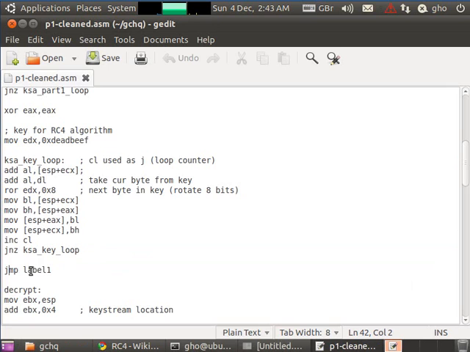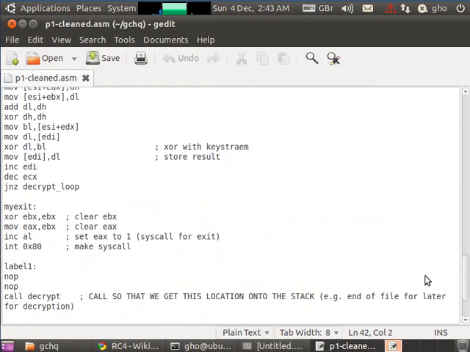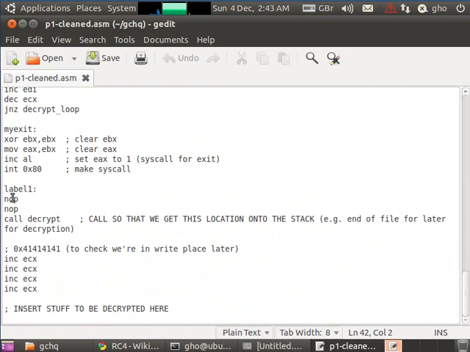So the next instruction is jump to label 1. So we scroll down, I've labelled it down here, label 1. There's those two instructions which don't do anything that we saw in the code on the website, and there's a call made back up to the top. Now normally a call is followed by a call, do something, and then we return back to the next place in the program cycle, if you like. Now if we look through the code, we see there's not actually a return.